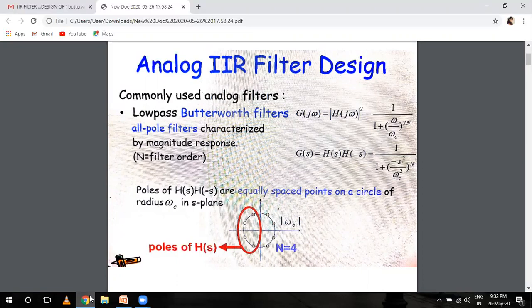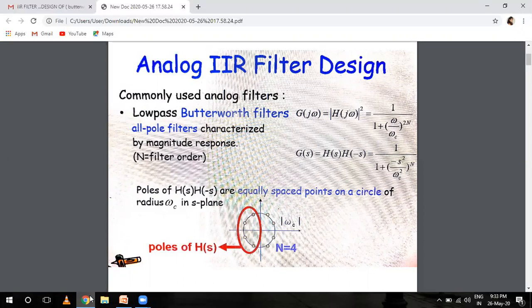Basically, we can define the Butterworth filter mathematically. The transfer function or the frequency response of a filter can be defined as V out j omega by V in j omega, that is output signal upon input signal. j is the square root of minus 1, imaginary, and omega is the radian frequency.